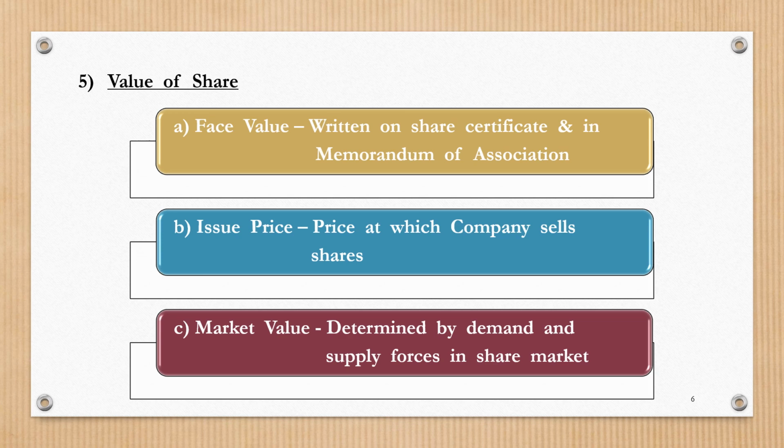The third one is market value. Market value is that value which is determined by the demand forces and supply forces existing in the share market. This price is a derived price, derived through the demand and the supply of the shares of a particular company in the share market. So, the value of shares could be expressed in three ways: face value, issue price, and market value.